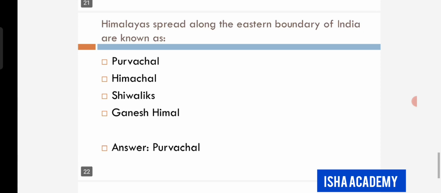Next question. Himalayas spread along the eastern boundary of India are known as. The options are Purvachal, Himachal, Shivaliks, Ganesh, Himal. The answer is Purvachal.